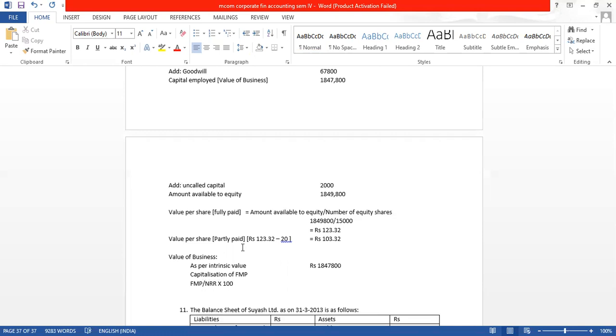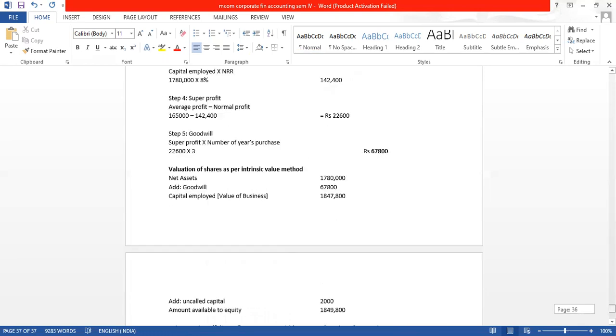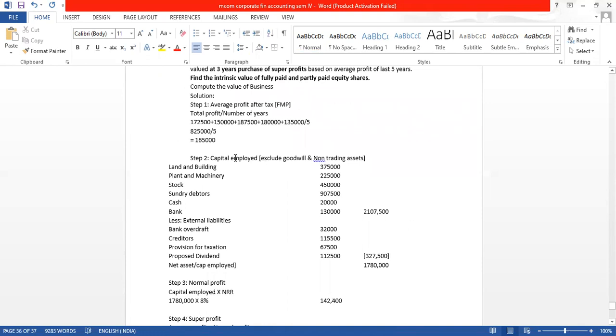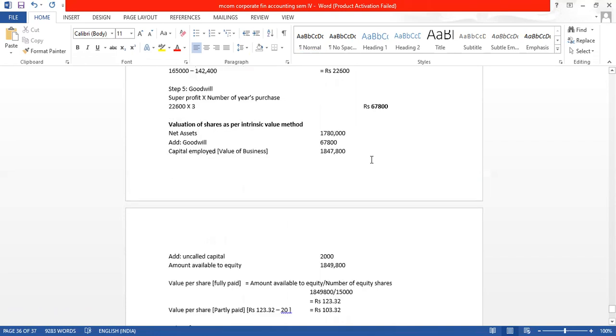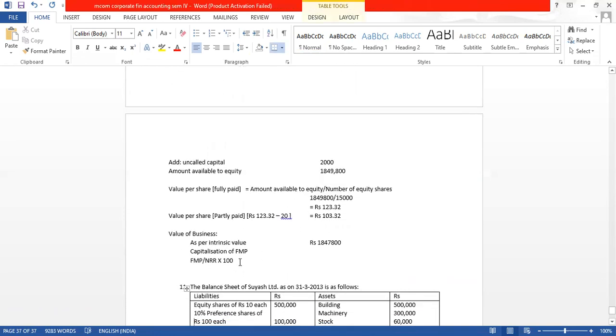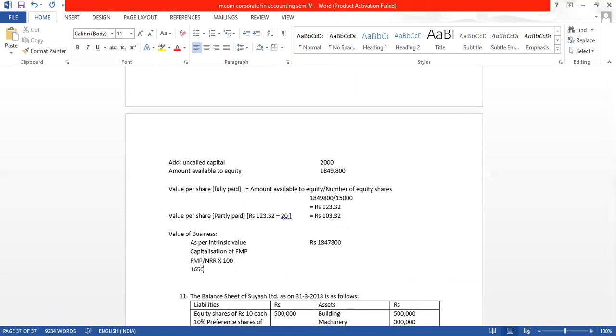So FMP, how much is it in the question? FMP is 1,65,000 and NRR is 8%. Let us substitute in the formula: 1,65,000 divided by 8 into 100.